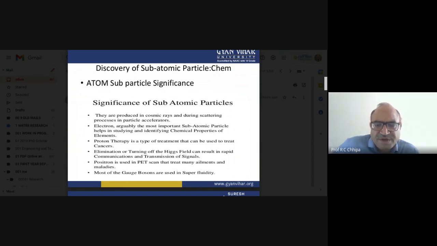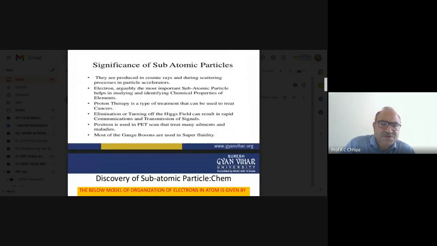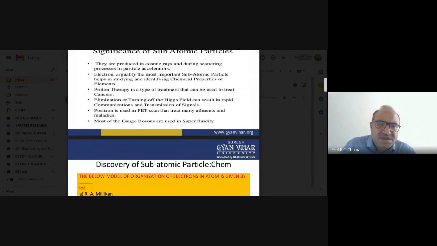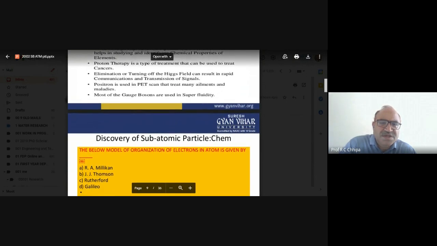Proton therapy is also used. It is a type of treatment that can be used to treat cancer. The positron is used in PET scans, as I have already mentioned. Most of the gauge bosons are used in superfluidity.